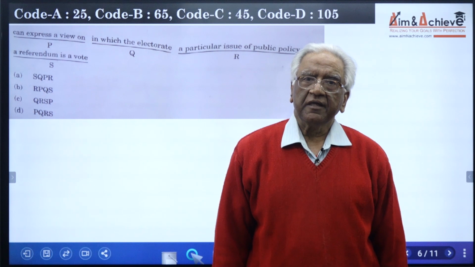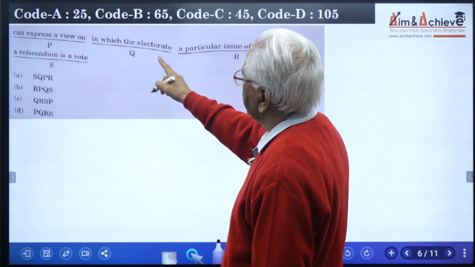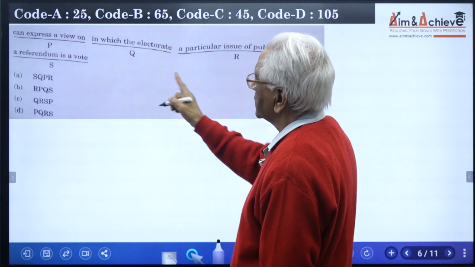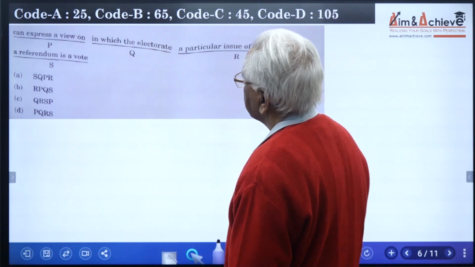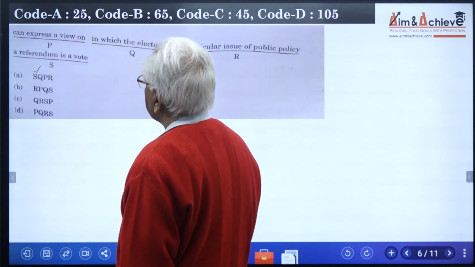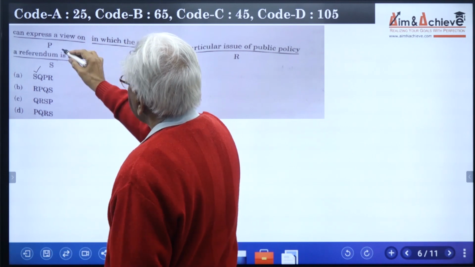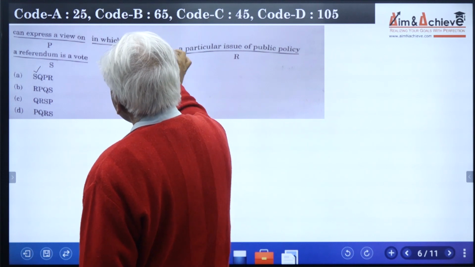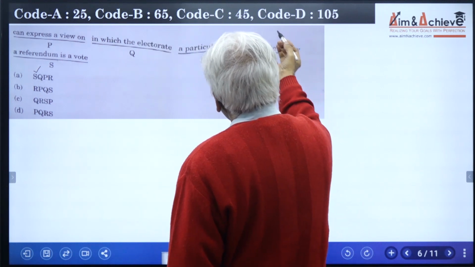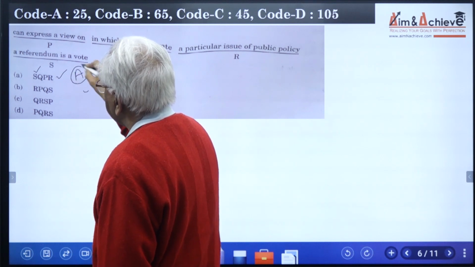Now I will read out the next question. The four parts are: can express a view on, in which the electorate, a particular issue of public policy. A referendum is a vote. If you see the first part, S, a referendum is a vote. That can be a good starting part. Q, in which the electorate; Q, P, can express a view on. So the electorate can express a view on, P, on what? A particular issue of public policy. So that means this sentence is grammatically correct, and the best answer is A.